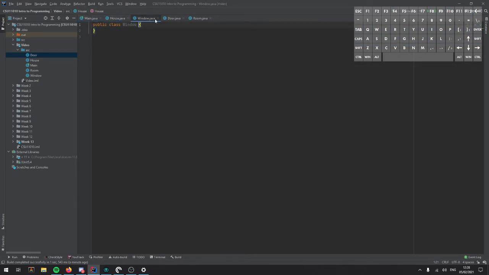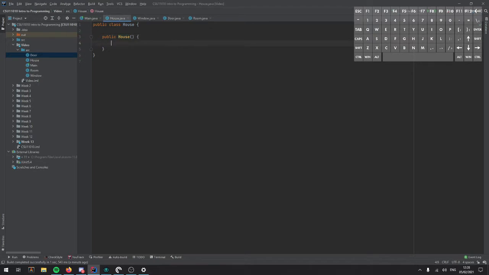Now, what we're going to do is we're going to create multiple classes here, and we're going to put them all together. So there are several key concepts for object-oriented programming, and they are inheritance, encapsulation, abstraction, polymorphism. So what we're going to aim to do is we're going to create a house using these constituent parts.